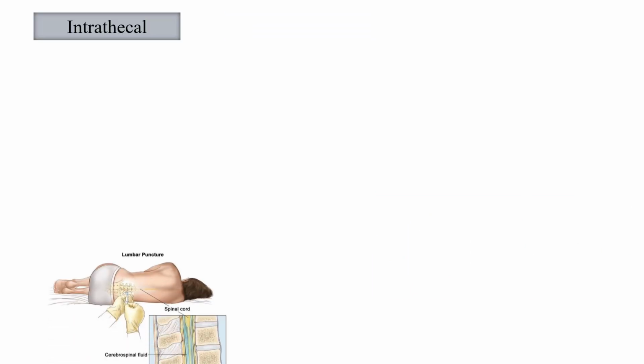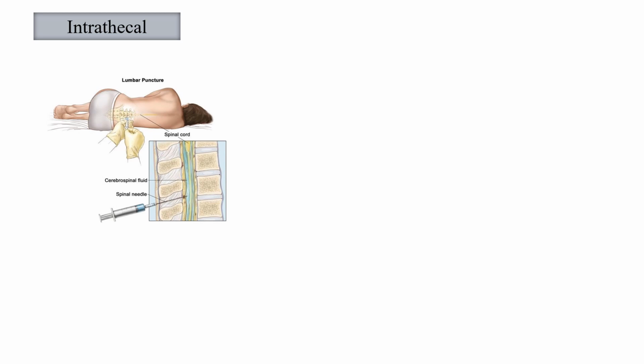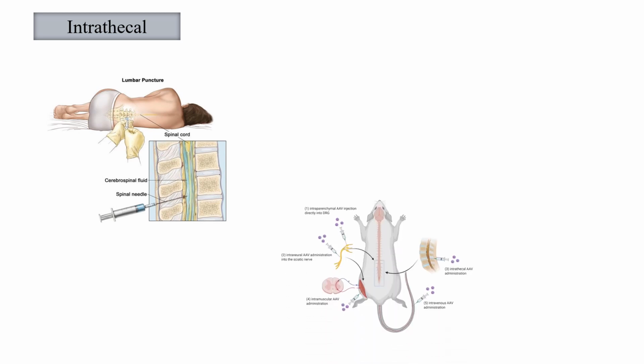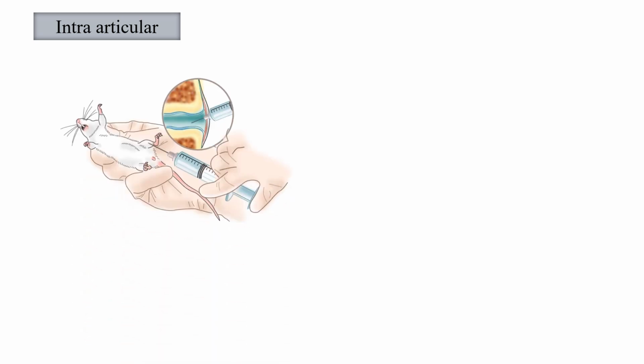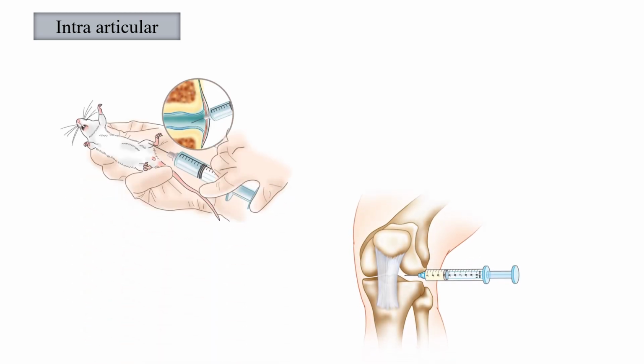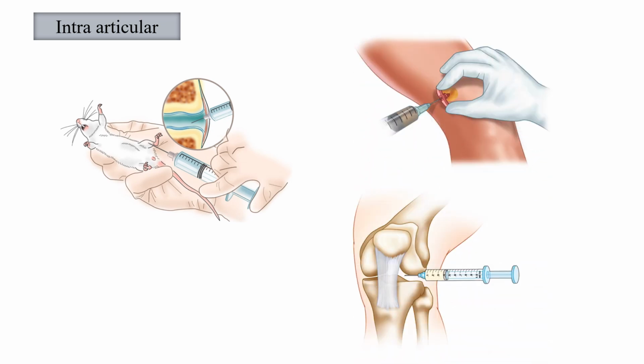Intrathecal. Blood-brain barrier often prevents the entry of certain drugs into the central nervous system. Intra-articular. It is also known as intrasynovial. Sometimes drugs are injected into the joint cavity to localize their action at the site of administration.